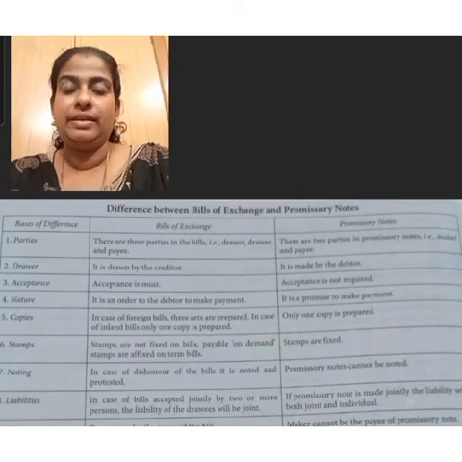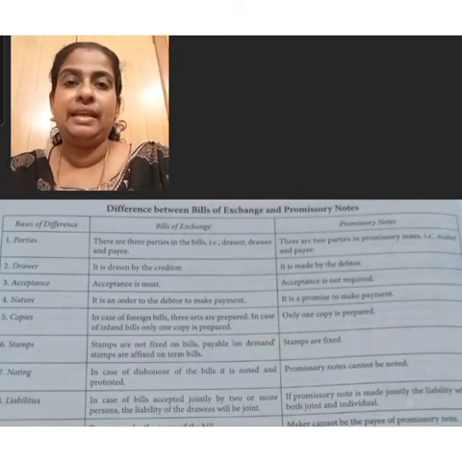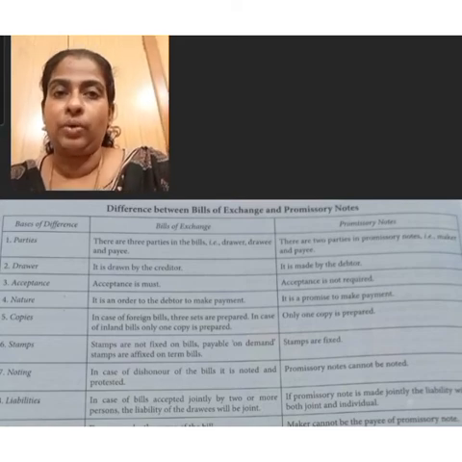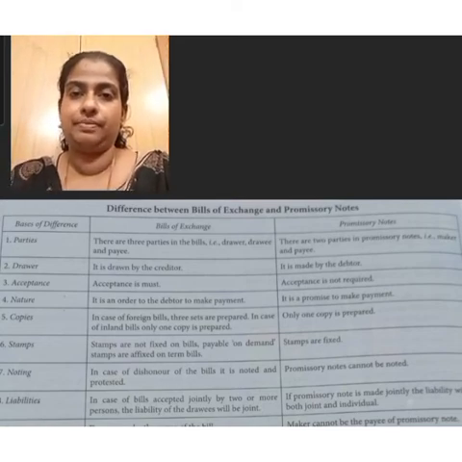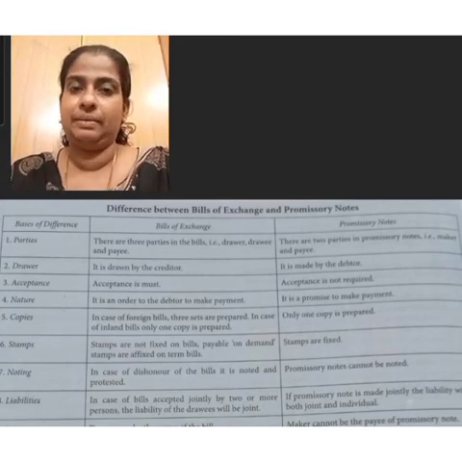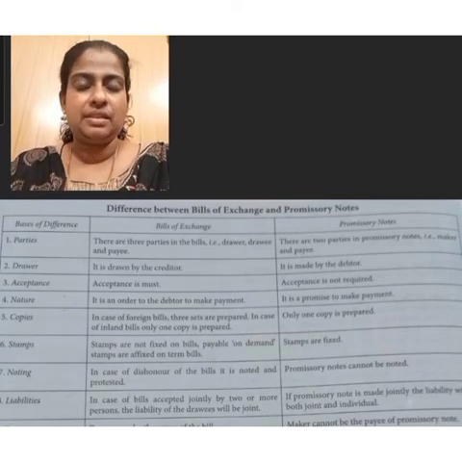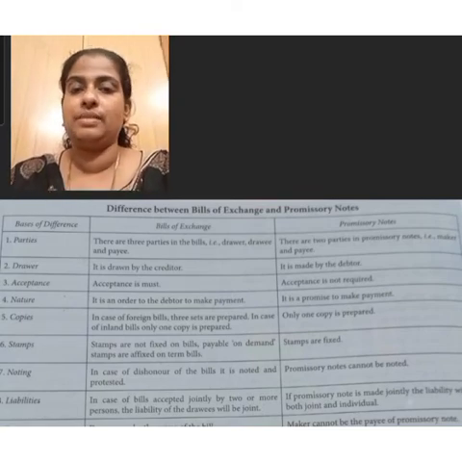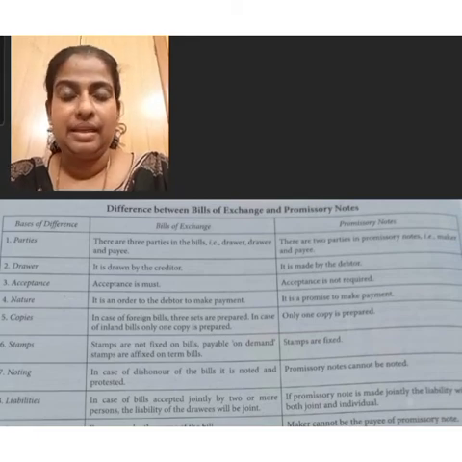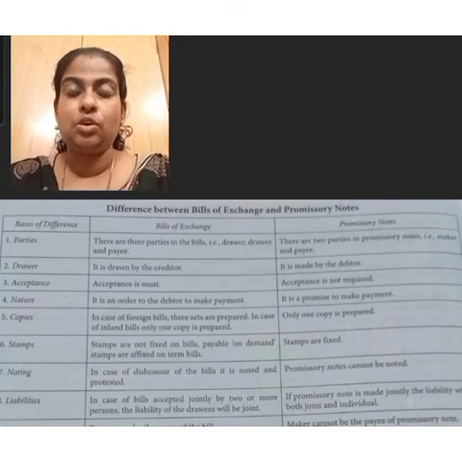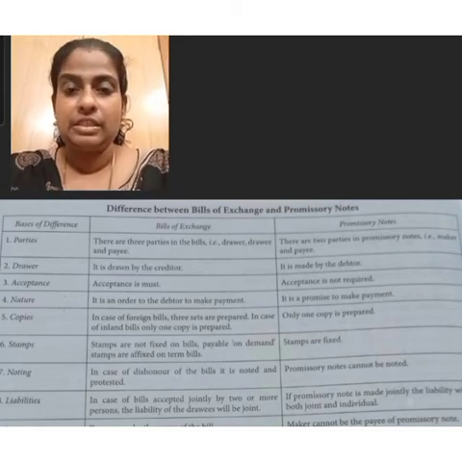The important advantages of promissory note are: it is an easy method of borrowing and making the payment. It is an evidence of debt. Then acceptance is not required in the case of promissory note.